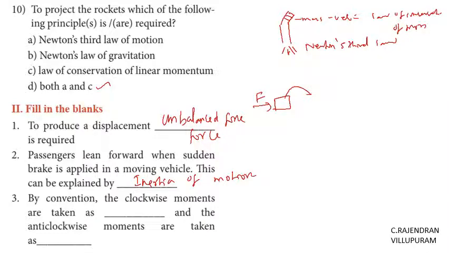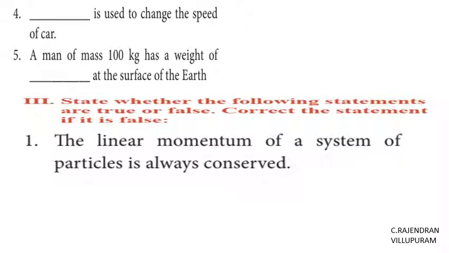By convention, the clockwise movement is taken as dash and the anti-clockwise movement is taken as dash. This is a direct question. We know the clockwise moment has a negative value and the anti-clockwise moment has a positive value. Okay, next question: dash is used to change the speed of the car. Maybe we use the accelerator. We can use the accelerator here to change the speed of the car.